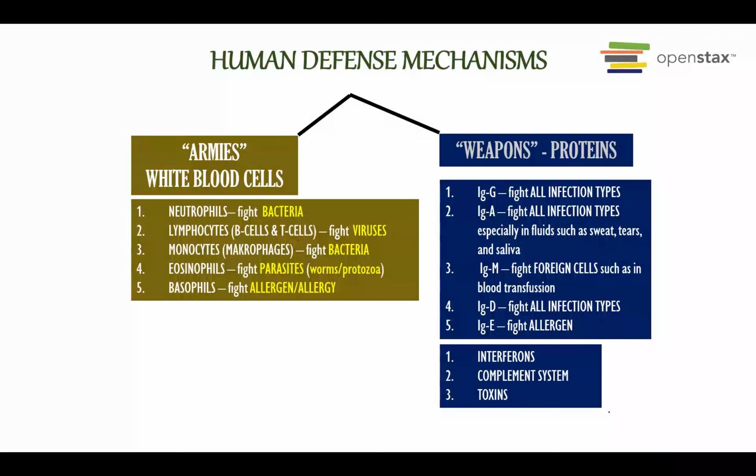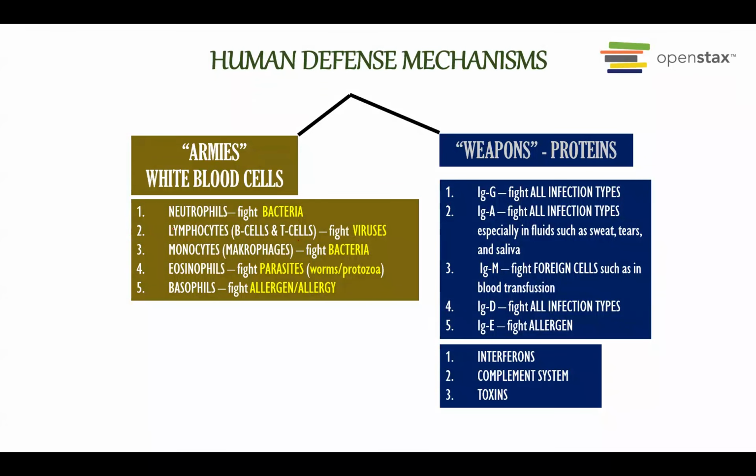Just for our information, and to understand the different mechanisms easily, we can say that we have an army, which is white blood cells, and we can create weapons inside our body, called antibodies or immunoglobulin. There are five types of white blood cell. So there are five types of army that fight against infection inside our body.